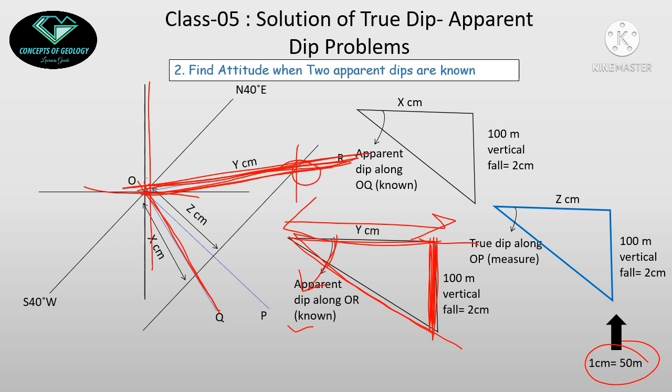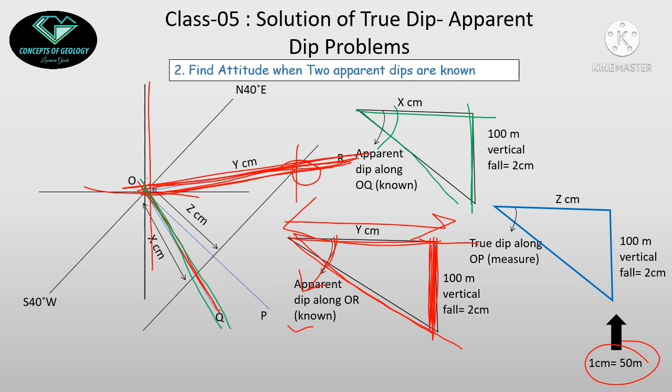For doing that I will use this other apparent dip direction. In this direction again I know the apparent dip, suppose this is 45 degrees or 50 degrees, whatever, I know that. So I will draw that angle again, and again I will do the same process. I will try to find out where the 100 meter vertical fall is fitting on this angular diagram.